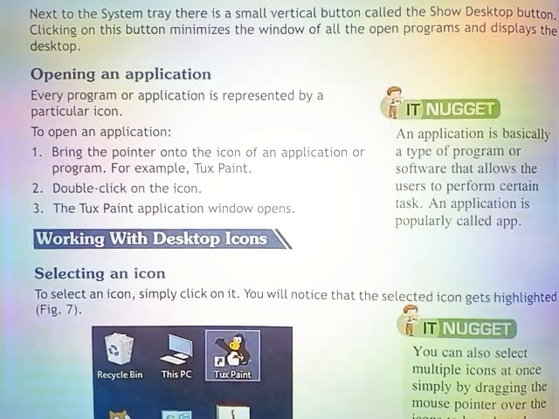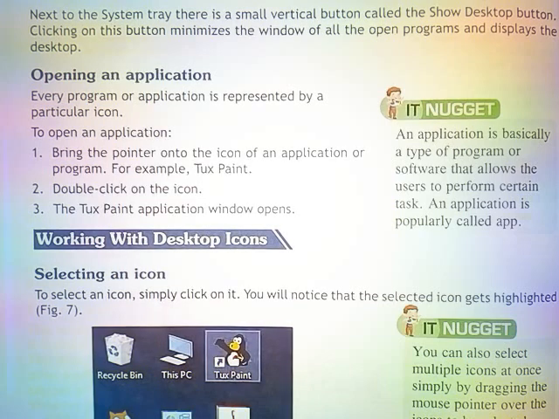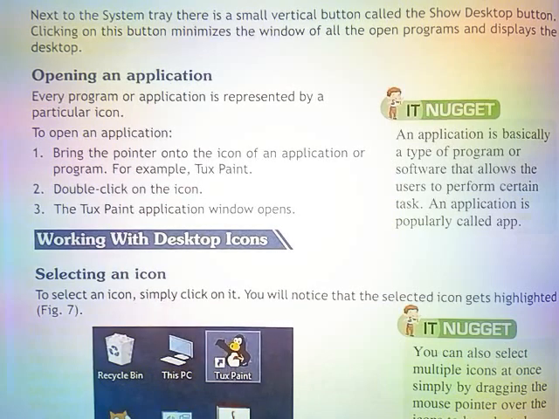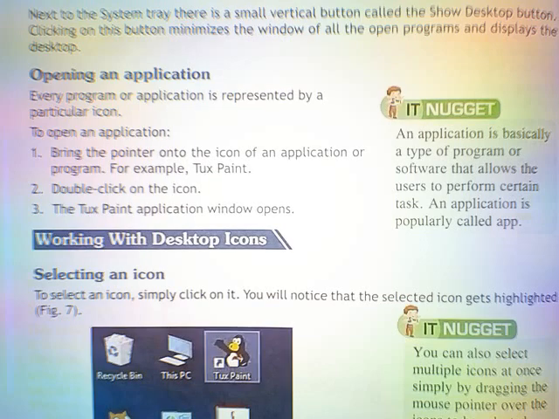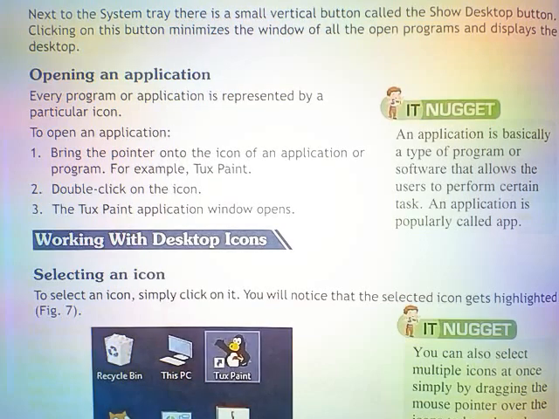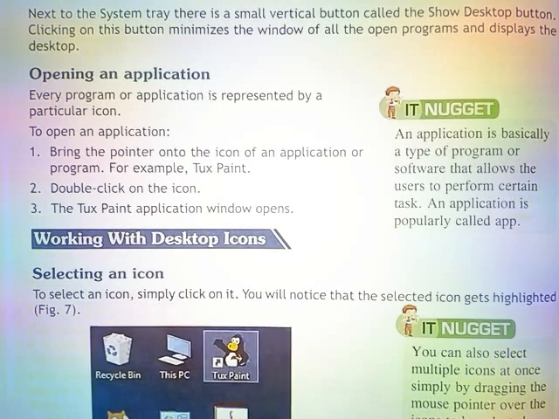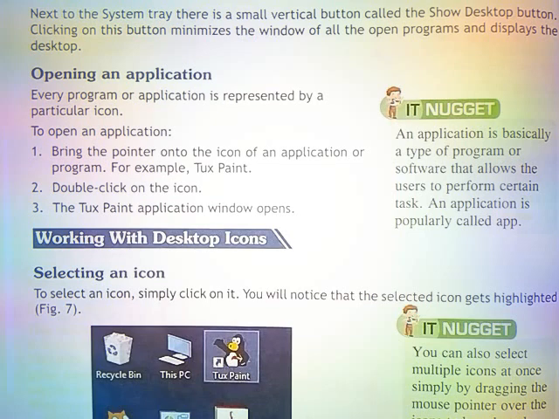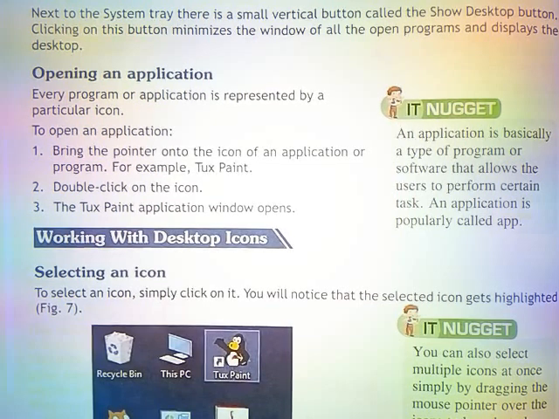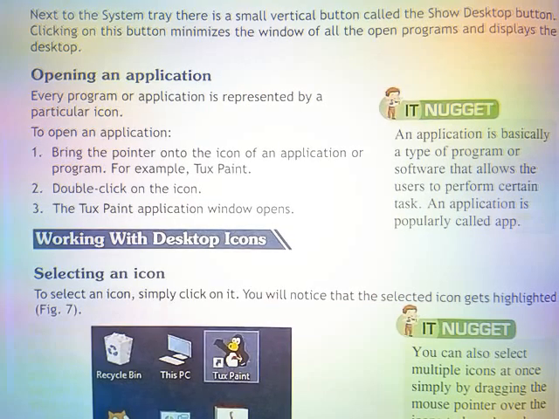Opening an application. Every program or application is represented by a particular icon. To open an application, first bring the pointer onto the icon of an application or program, for example, Tux Paint. Double-click on the icon. The Tux Paint application window appears.